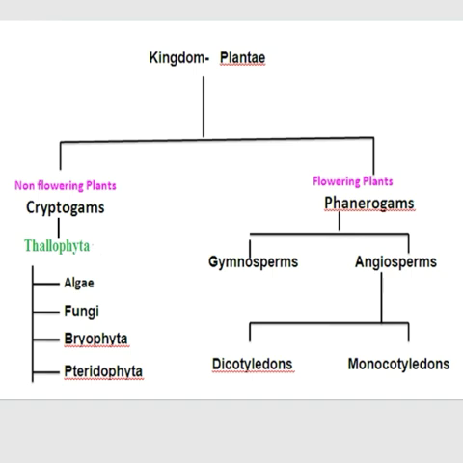Then before we start our actual topic, we will revise in brief. The entire living kingdom is divided into two, that is the kingdom Plantae and the kingdom Animalia. So what are the basic differences between plants and animals? In plants, chloroplast is present, which is absent in animals.